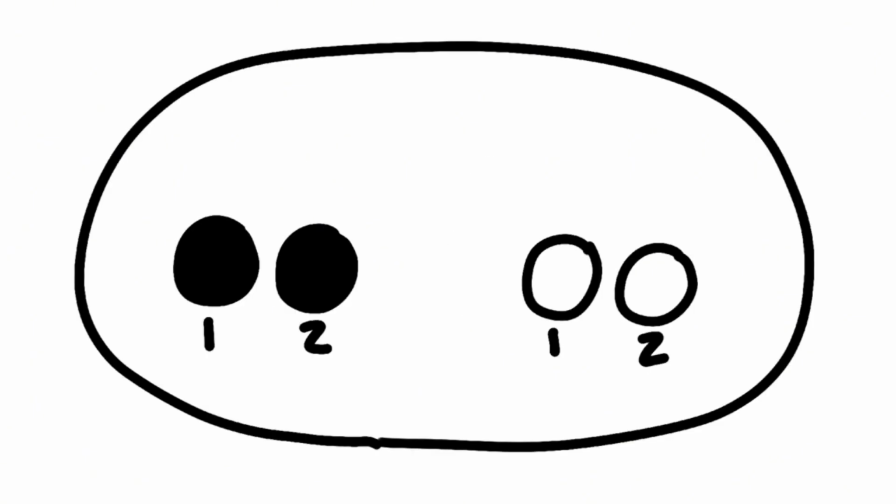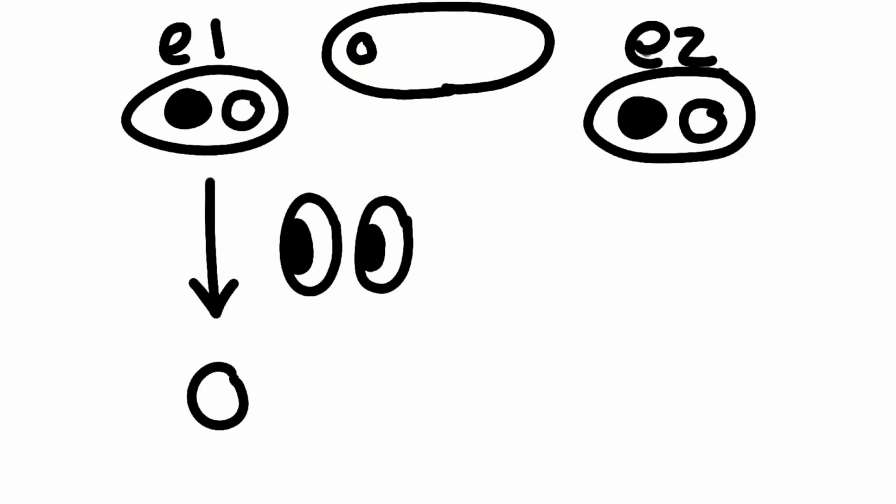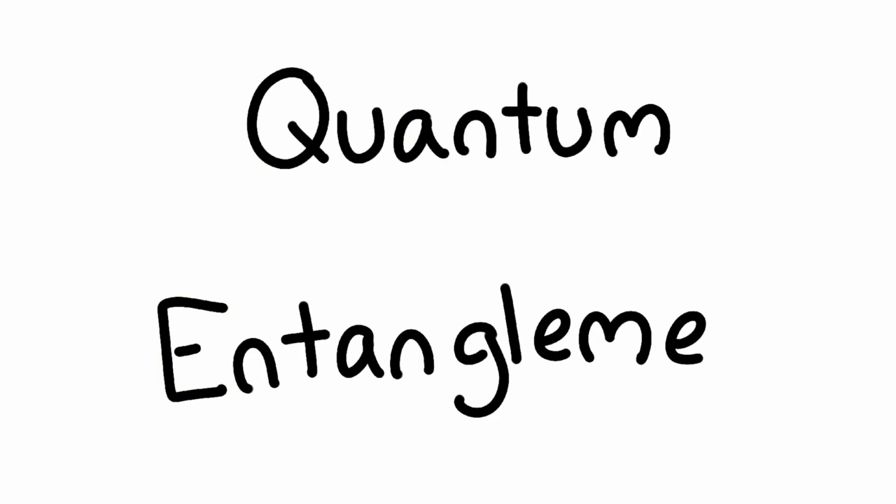But it doesn't end there. Superpositions can also be applied to multiple electrons. Imagine we have 2 different electrons in the same superposition state. In this superposition, either both electrons are in a black state or both are in a white state. What this means is that if we were to separate the 2 electrons and then measure one, we know the outcome of the other. If electron 1 is measured to be in the white state, then according to the superposition, electron 2 would have to be in the white state as well because there are no other options. In other words, the fate of one electron is linked to the other. This is quantum entanglement.